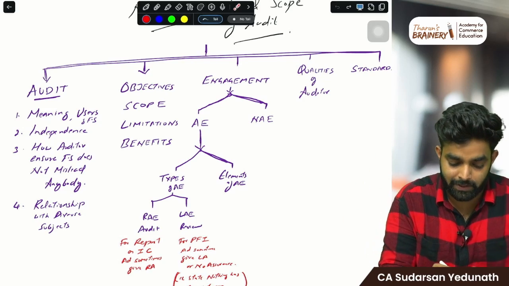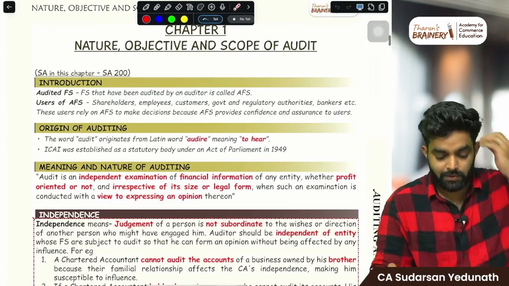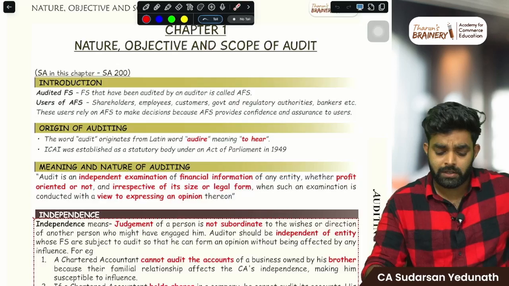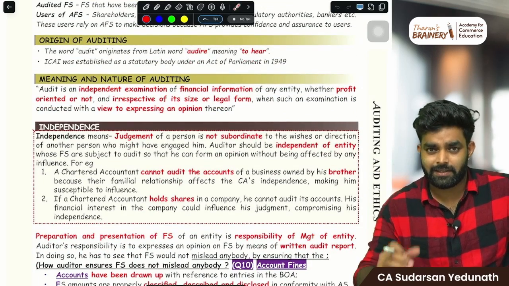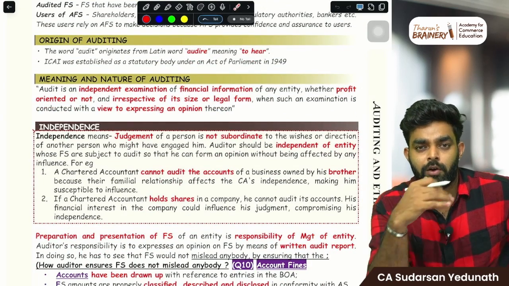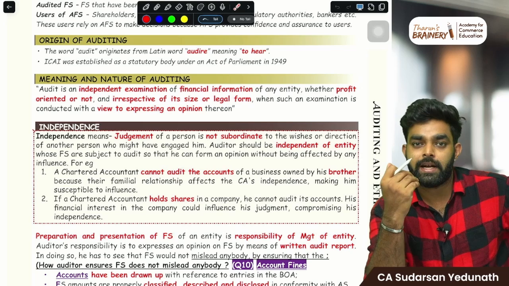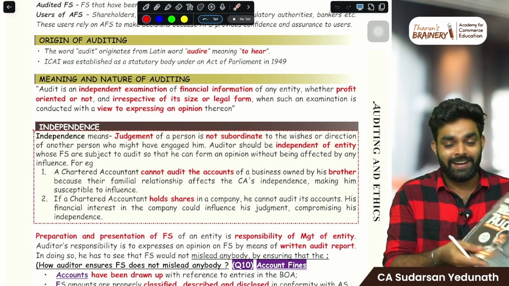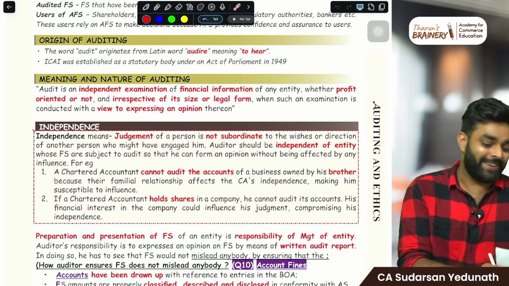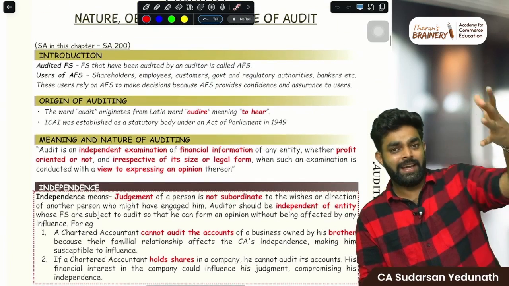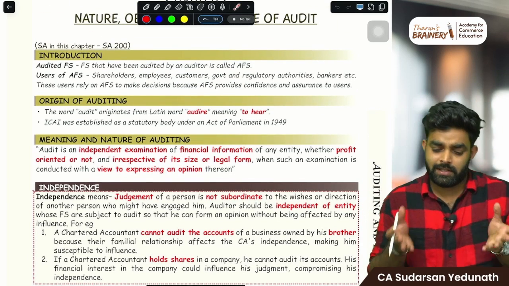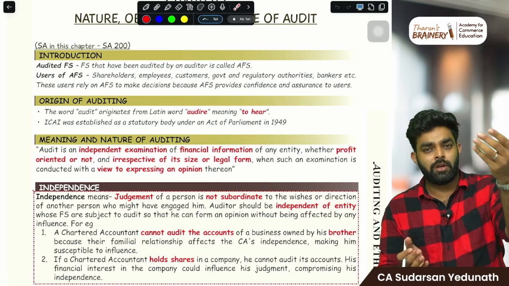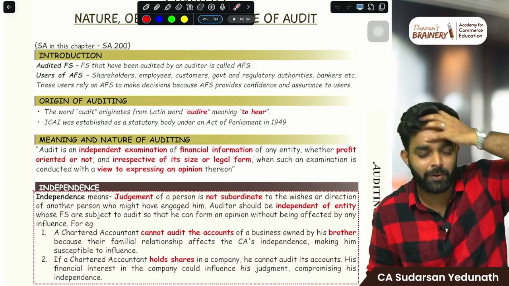I don't want to waste your time. Let's do the revision. First, I'll talk about the origin of the word, everything, basics. Whatever textbook concept note you are using, you can use that. I'd be happy if you are using revise audit like this one. In most books, this will be the same format in which your book will be, so you can easily follow it.